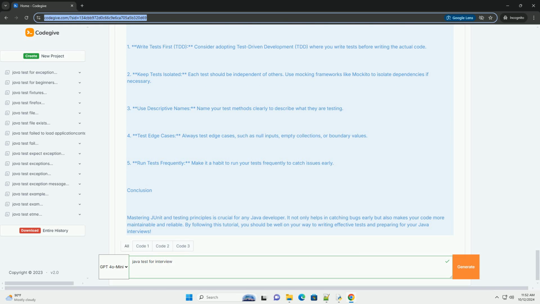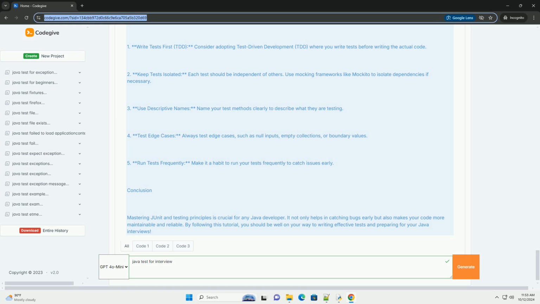2. Create a test class. It's a good practice to create a separate test class for each class you want to test. For example, if you have a class named Calculator, you might create a class called CalculatorTest.